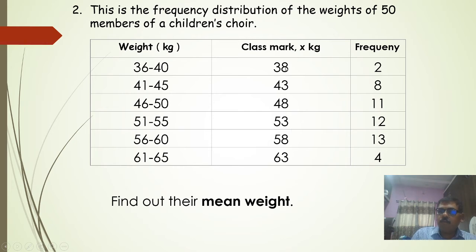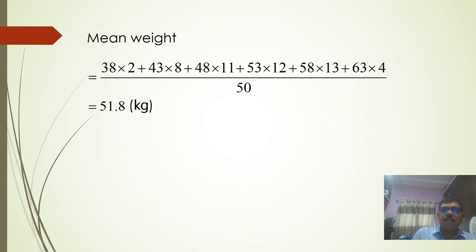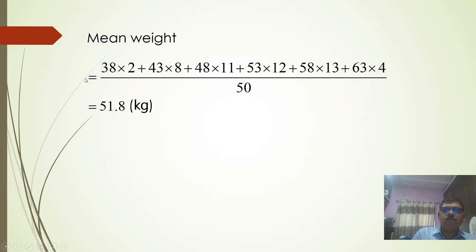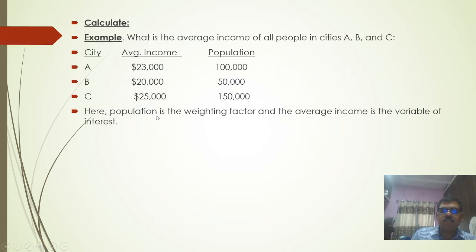Now you have to multiply this: this is the x and this is f. 38 into 2 plus 43 into 8 plus 48 into 11 plus 53 into 12 plus 58 into 13 plus 63 into 4, divided by the total frequency. The total sum of these, 2, 8, 11, 12, 13, 4, equals 50, and therefore the mean weight equals 51.8. So this is how you calculate the mean for continuous data.